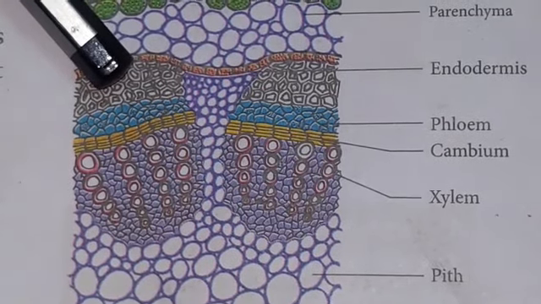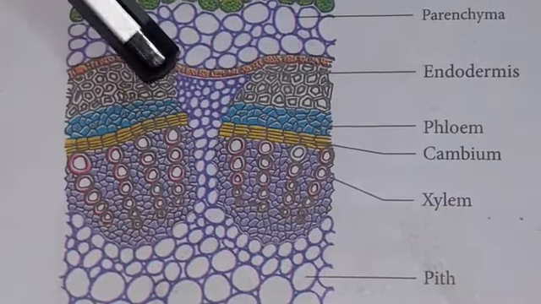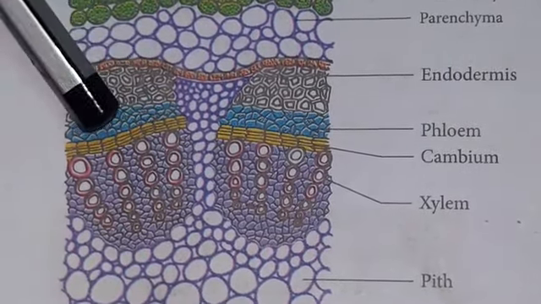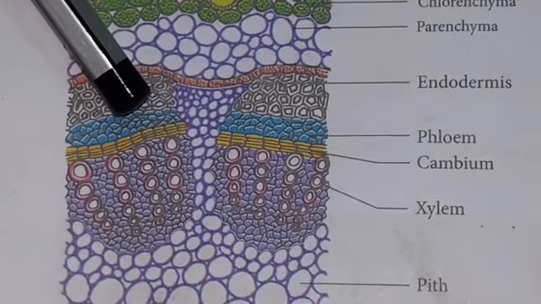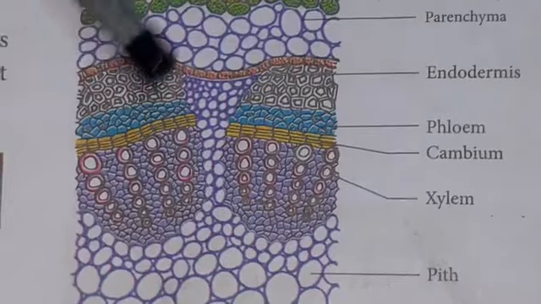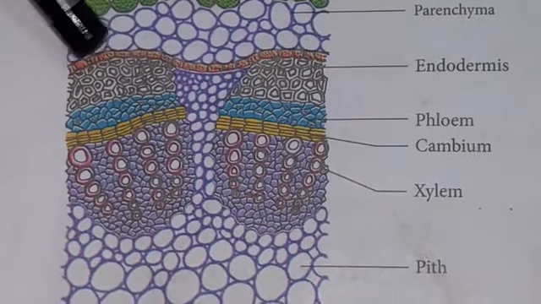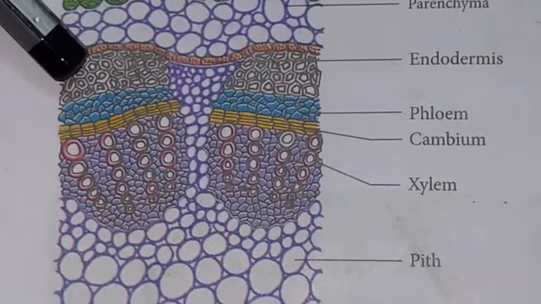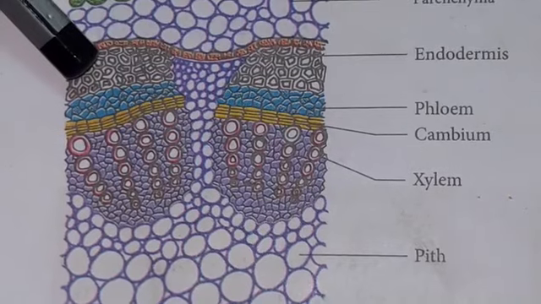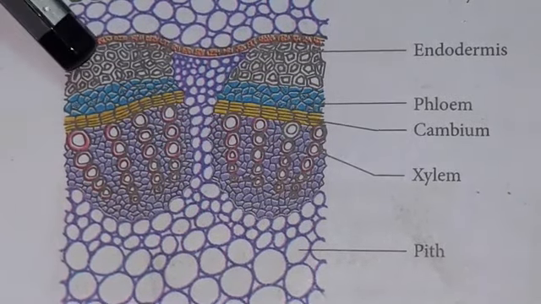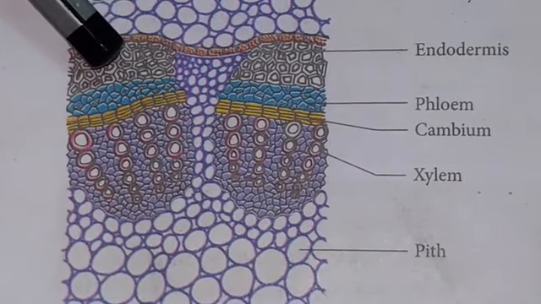The bundle caps and the parenchymatous cells between them constitute the pericycle of the sunflower. So the pericycle consists of sclerenchymatous tissue present outer to the phloem, called the bundle cap or hard bast, and the parenchymatous cells between them.